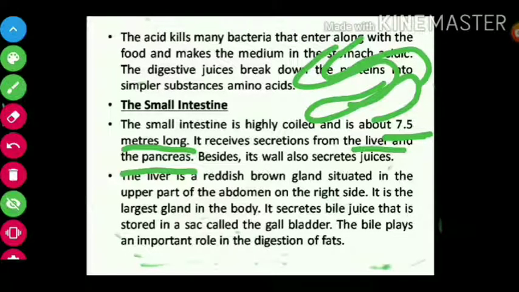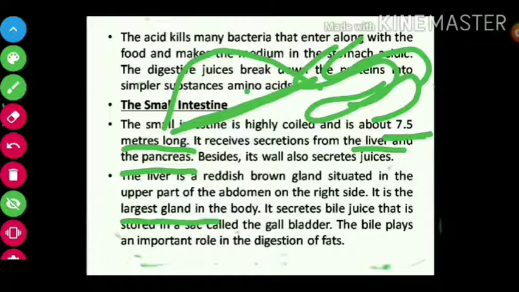Next, what is the liver? The liver is a reddish brown gland situated in the upper part of the abdomen, on the right side. It is the largest gland in the body. So if somebody asks which is the largest gland of the body, the answer is the liver.